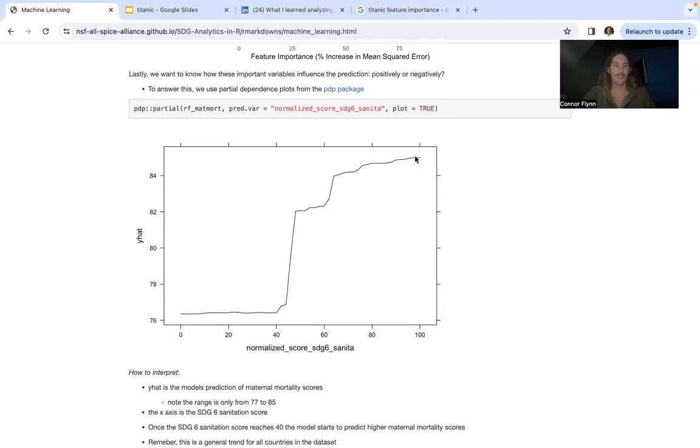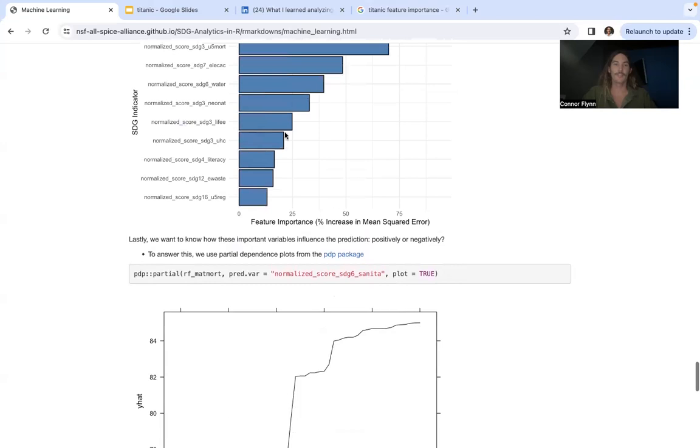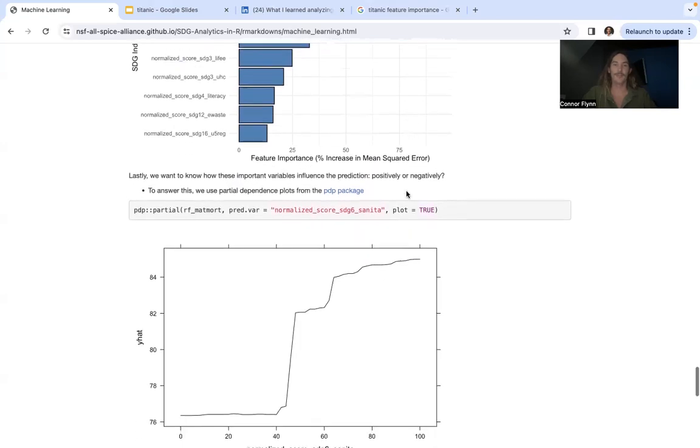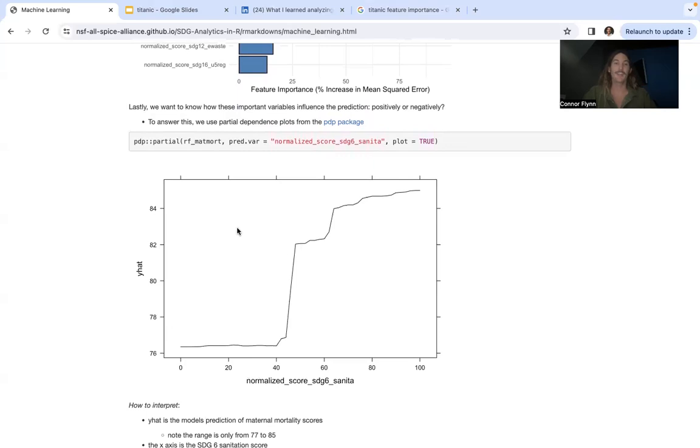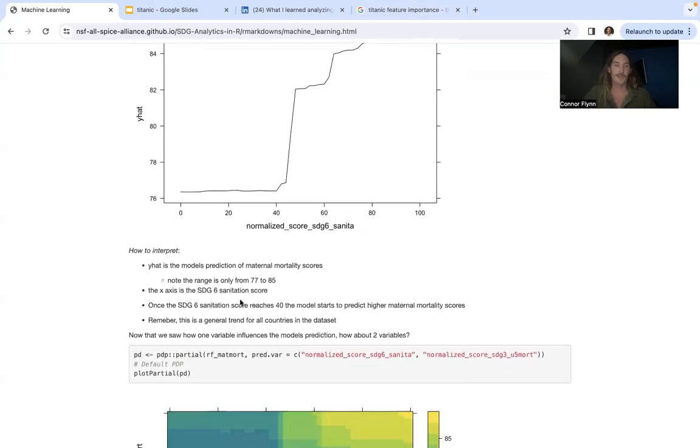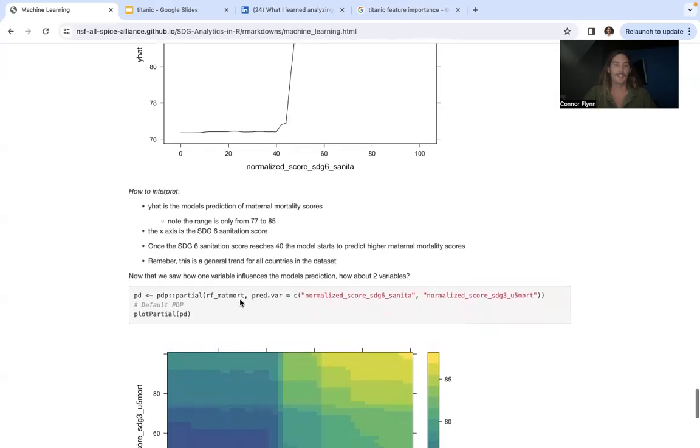So the range again is only from 76 to 85, but it is relatively important, right, in the distribution of the scores for maternal mortality. That is a big jump, like 10 points, right? So we can see what are the thresholds when we get a certain score for this sanitation variable, when did it start to increase the prediction of the maternal mortality score for a country? And that's what we see here. And there's a little bit more language here about how to interpret that model.